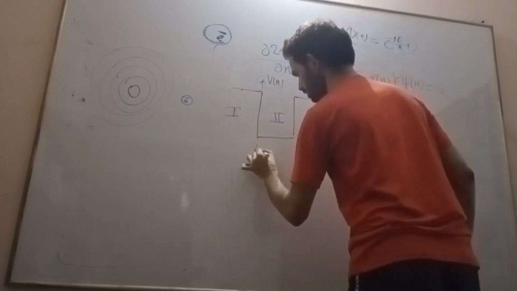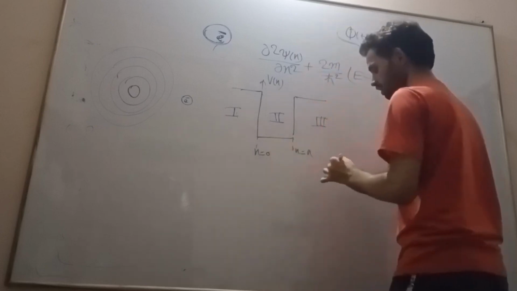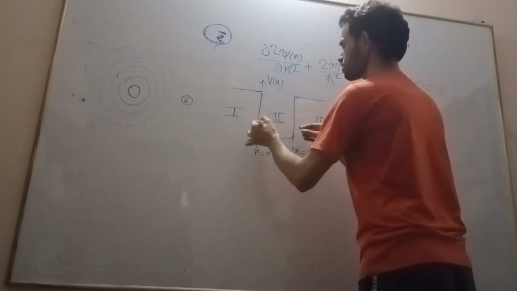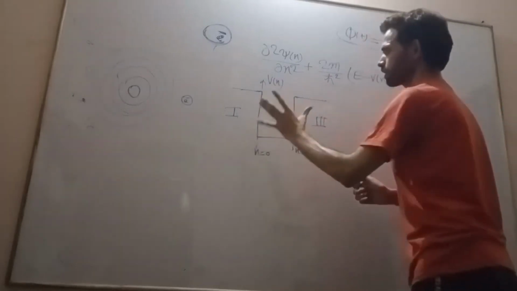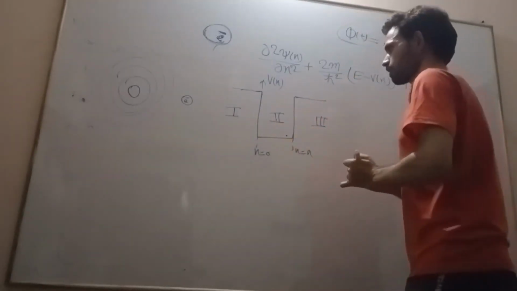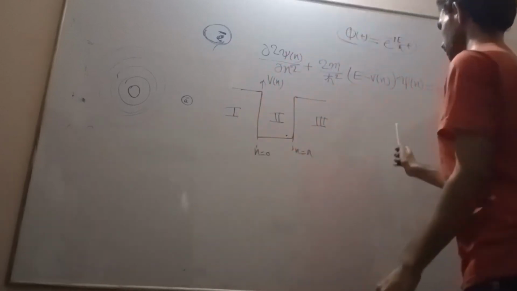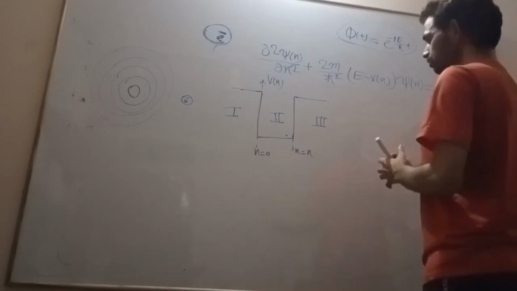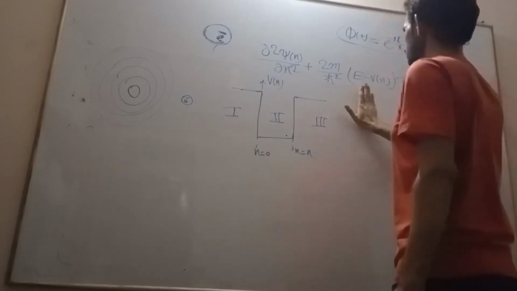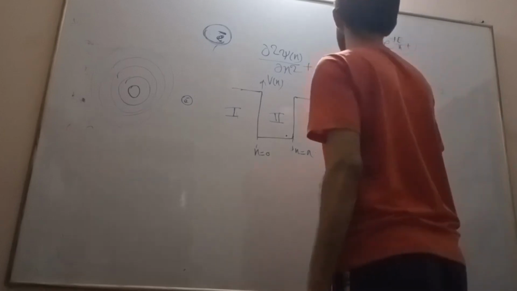Let us say this is x equal to 0, and this is x equal to a. This is the width of the finite potential well. The particle exists within this region. Outside, the potential is 0.